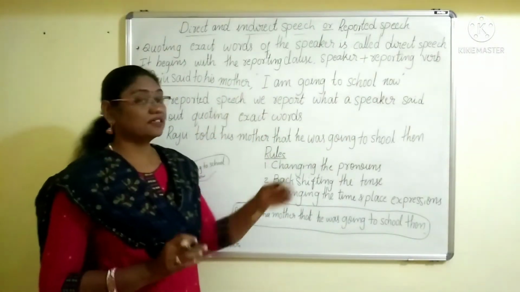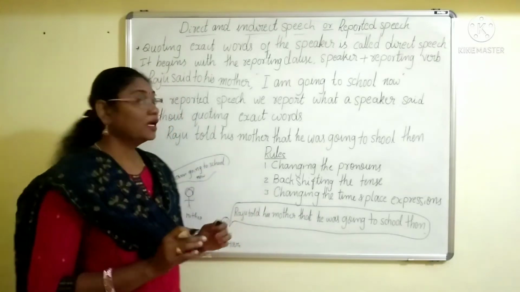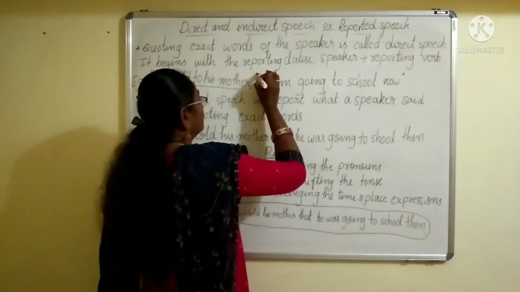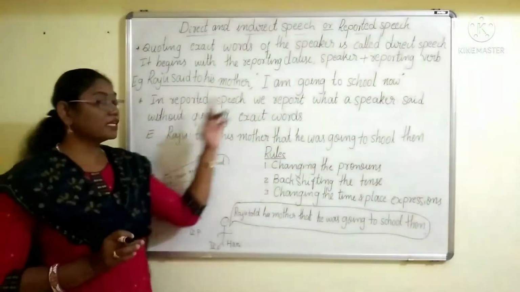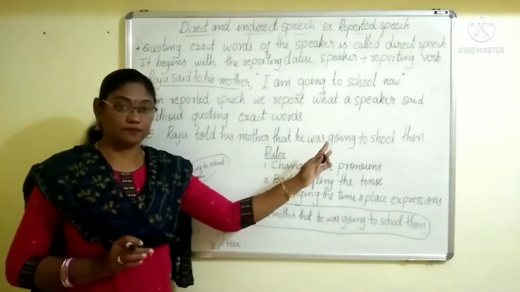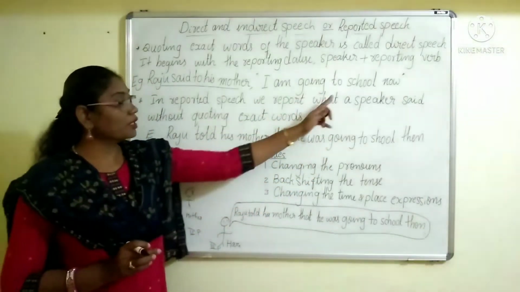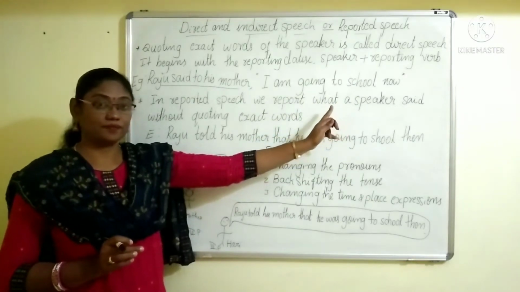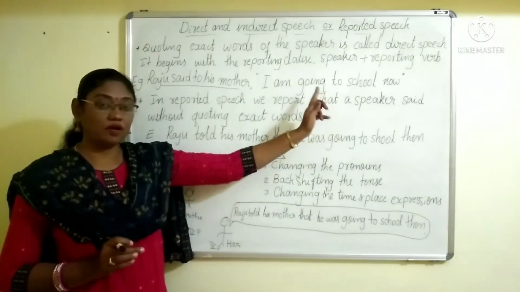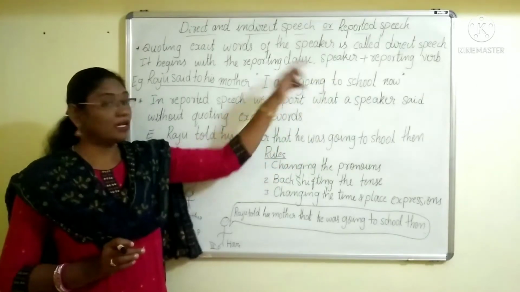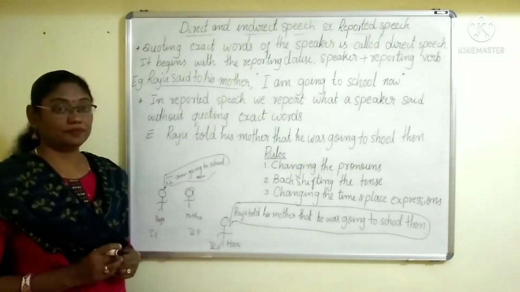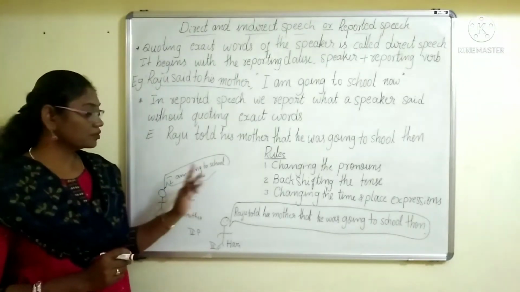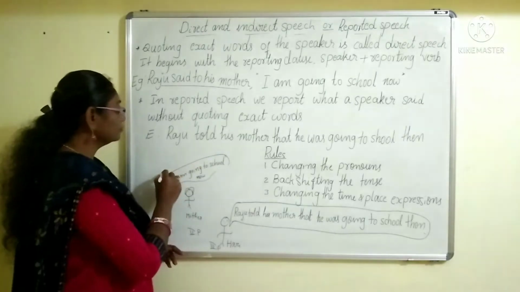These exact words always take place within inverted commas. These things are to be observed. "I am going to school now." This is called the exact words.